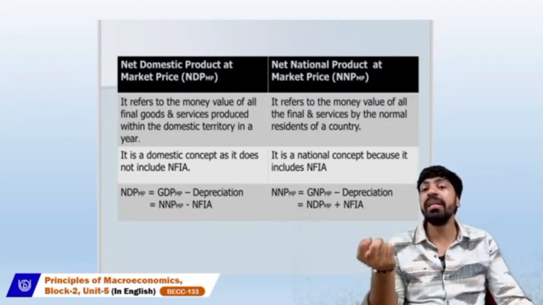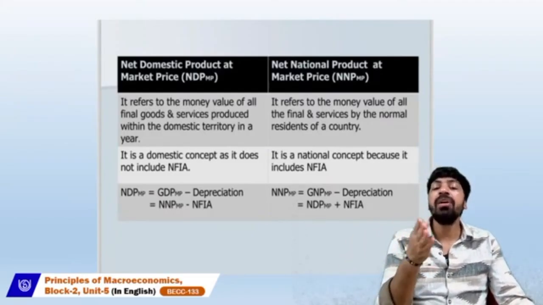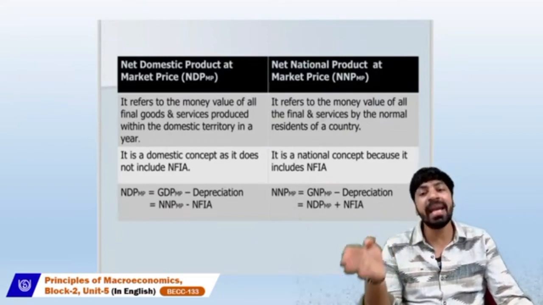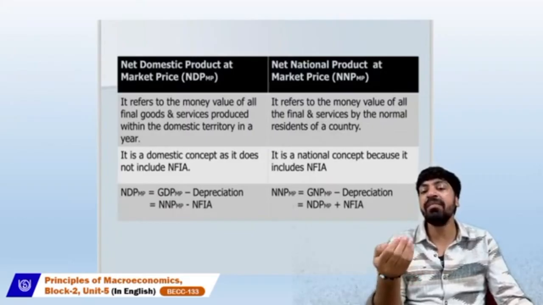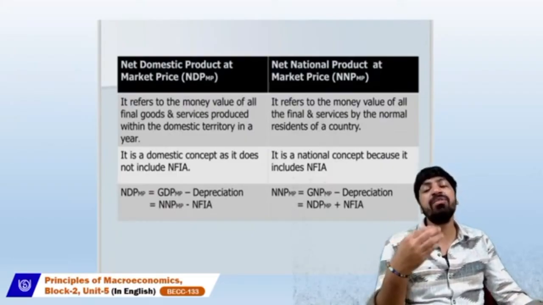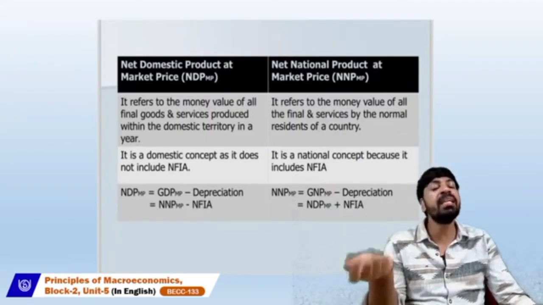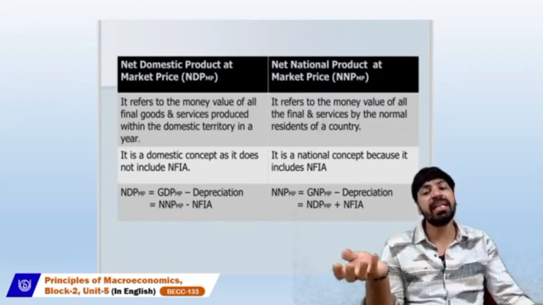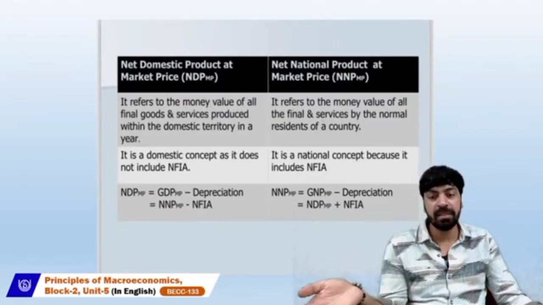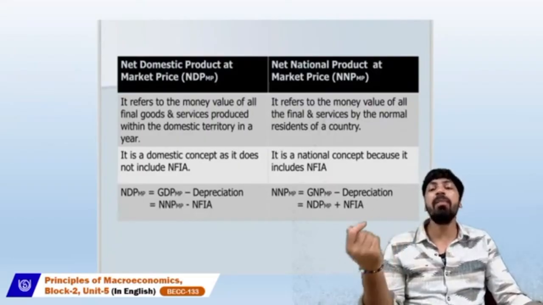When we talk about the net national product at market price, we are going forward, that means domestic to net. Because when we calculate NNP MP, we are using the two concepts, that is GNP MP and NDP MP. So automatically when we are going forward from domestic to net, we will add net factor income from abroad.